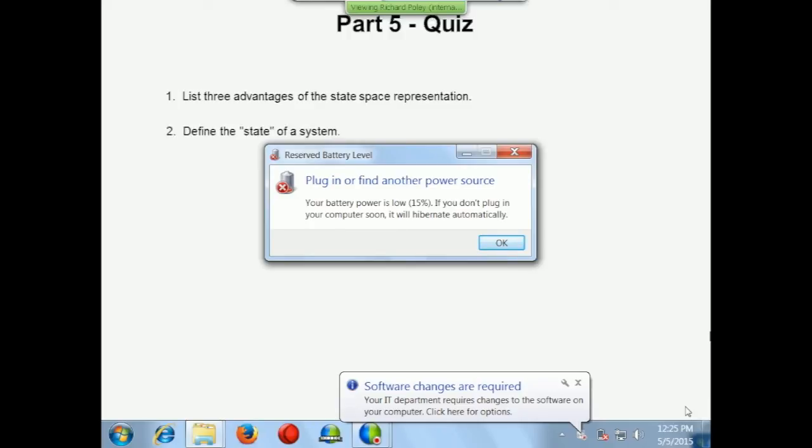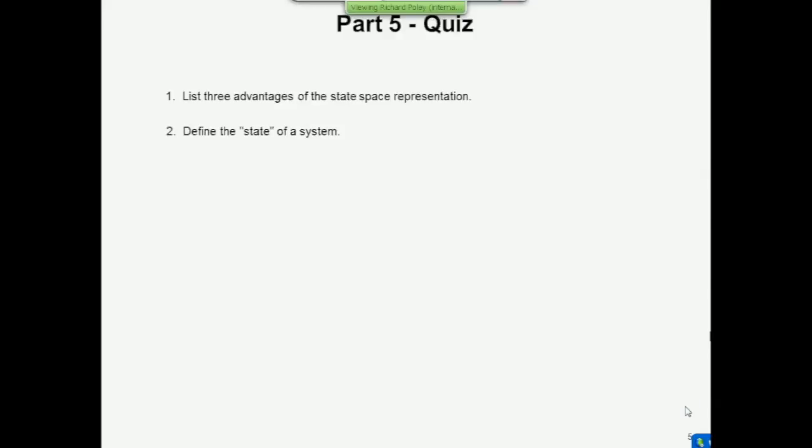Can you define the state of the system? Now, what I'm looking for here are those 3 quantities that we need. Right? The first one is the initial condition, x of t0, and we need 2 other things. Right, you need the time interval between t0 and t that you're going to work over.